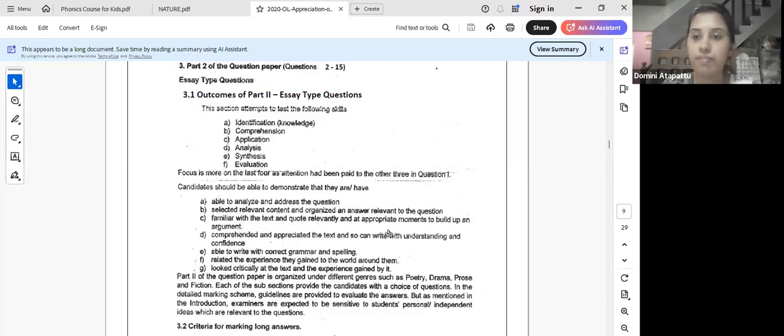Smart students do this. What smart students do is that they memorize quotes that are appropriate for multiple situations.